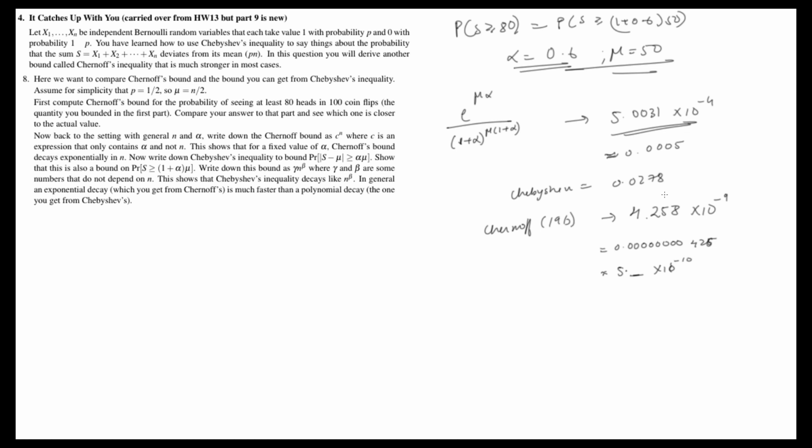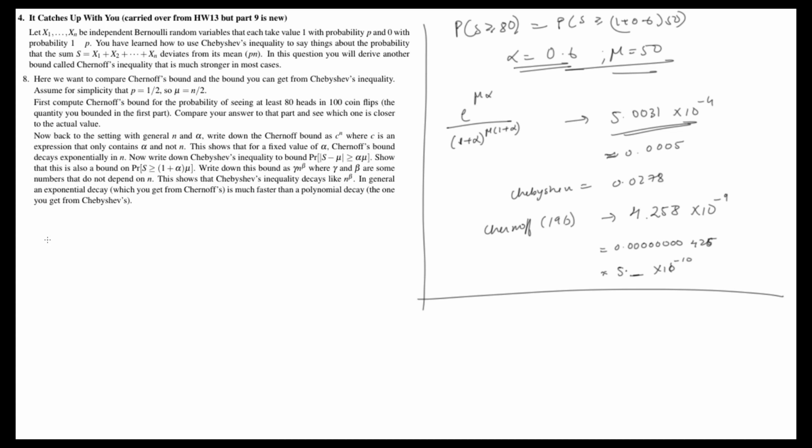So, well, we know that the weak Chernoff is better than Chebyshev, but the strong Chernoff is much, much better than Chebyshev. And that's what the first part of the question is wanting to let you see. So this is the first part. Now let's go to the second part of the question, which asks us to find an expression such that the Chernoff bound looks like c to the n, and Chebyshev's inequality looks like n to the something. And when you compare c to the n, where c is something less than 1, c to the n falls much faster because it's an exponential as opposed to a polynomial decay. That's what we want to show by working through this next part, which we'll do in a second.